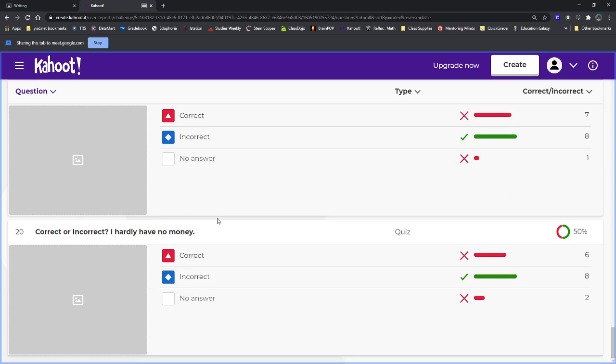The last one, I hardly have no money. This one is also incorrect. Hardly and no are negative words. I could say I hardly have any money, or I could say I have no money, but I can't say I hardly have no. I need to get rid of one of those negatives.